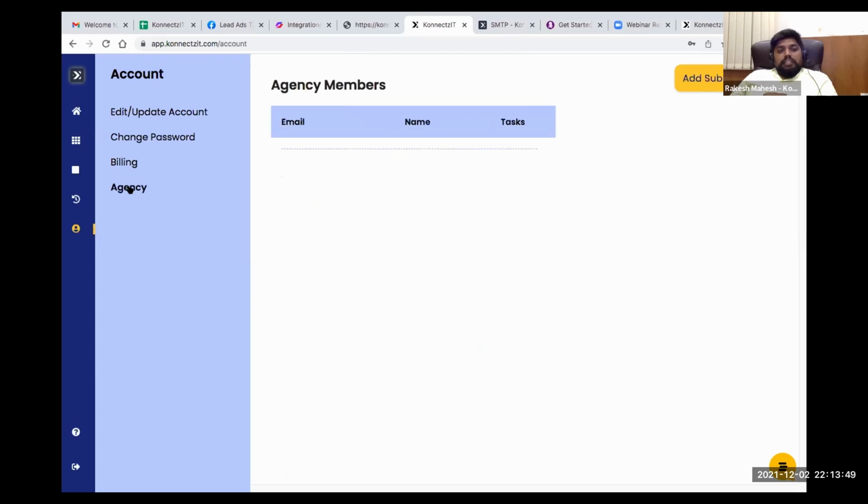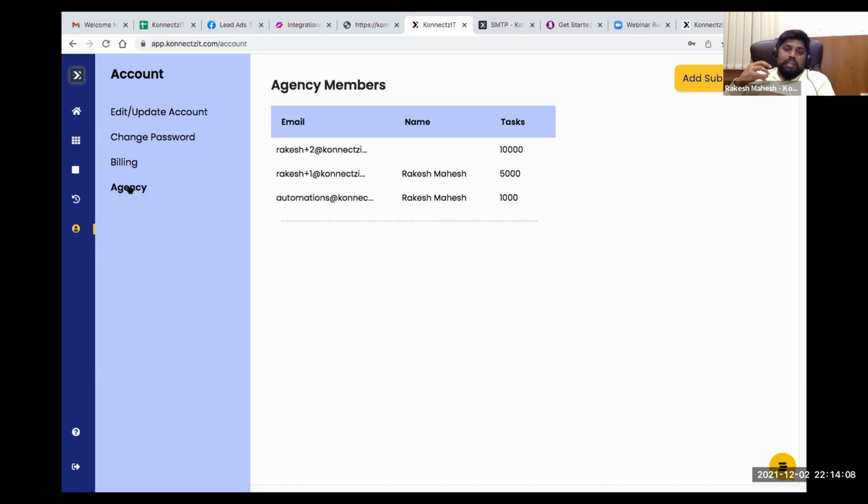And the agency tab, or the team tab: if you are in a team account you will get the team tab, and if you are in an agency account you will get the agency tab. At this moment this module is in beta, so there are some restrictions in the actions you can perform. You can only add accounts and cannot delete from this dashboard, but we are going to add more features to it.